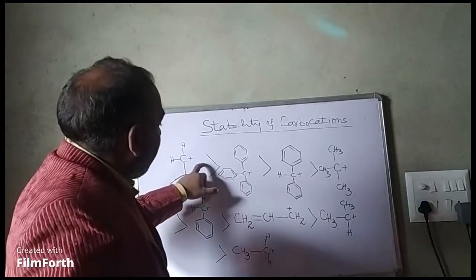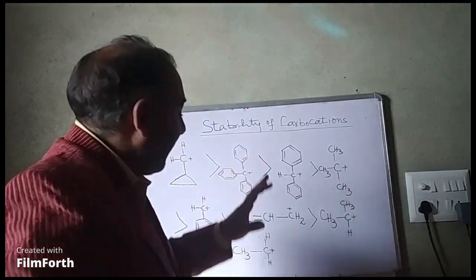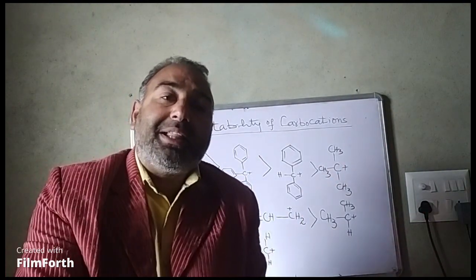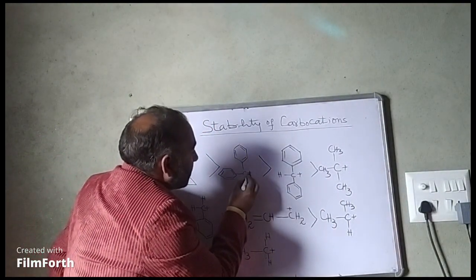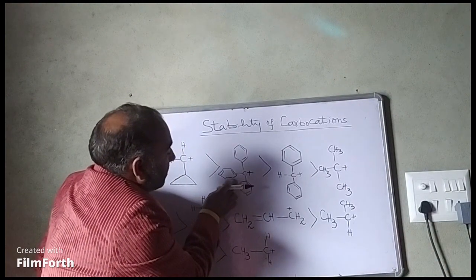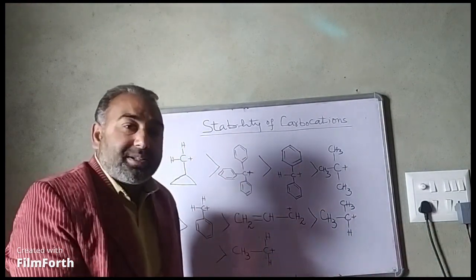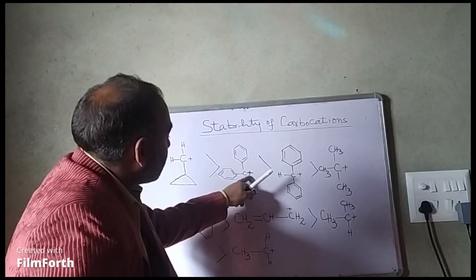Then followed by this carbocation, it is called triphenyl methyl carbocation. You can see this positively charged carbon is stabilized by pi bonds of 3 rings. I mean, these pi bonds will interact with this positive charge.